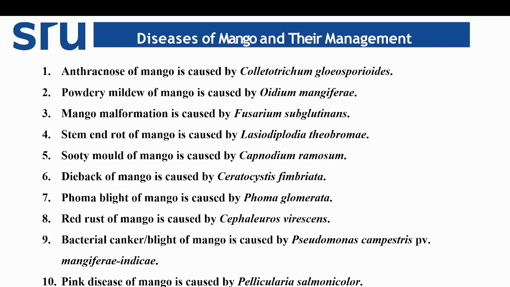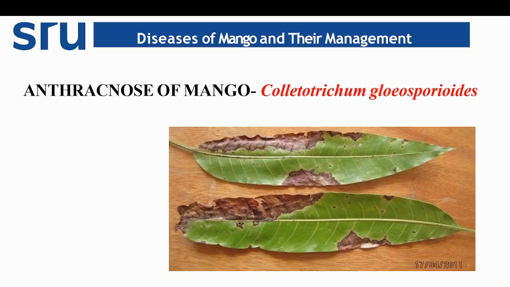Then bacterial canker or bacterial blight of mango, which is caused by Pseudomonas campestris pv. mangiferaeindicae. Then finally, pink disease in mango, which is caused by Pellicularia salmonicolor. So these are the list of important fungal and bacterial diseases in mango. First, let's start with the anthracnose disease of mango, which is caused by Colletotrichum gloeosporioides.